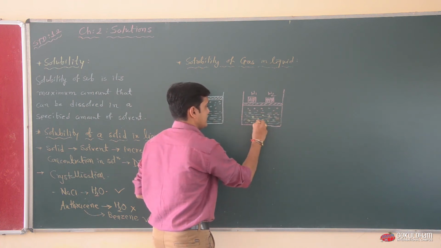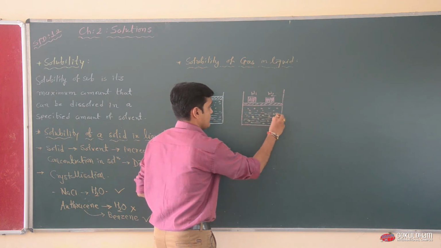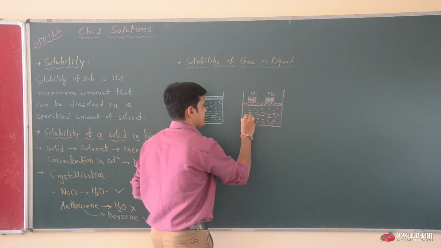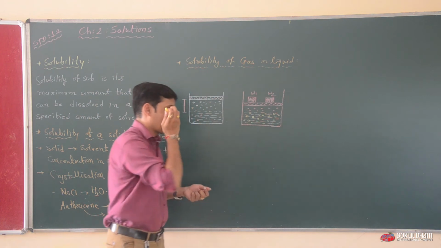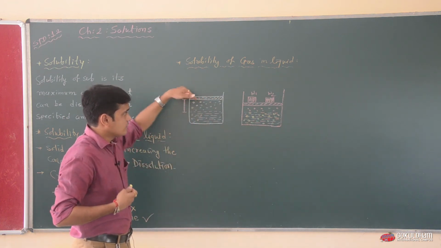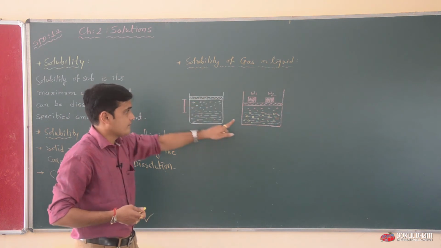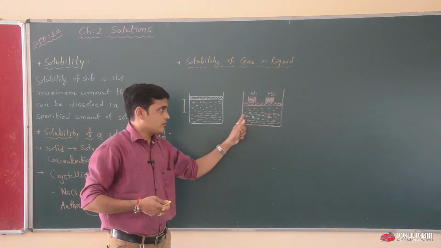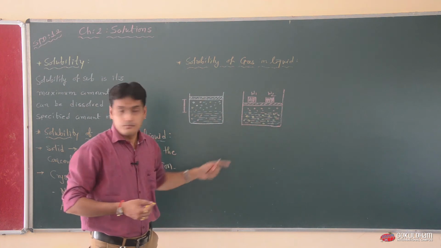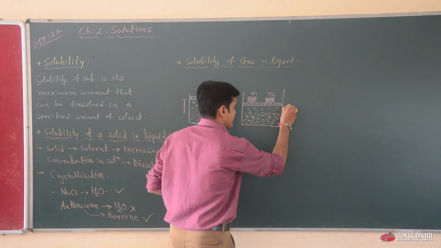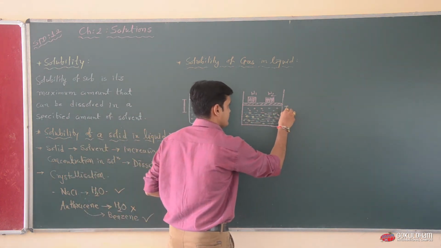So we can say that if we increase the pressure on gases, these moving particles are dissolved in large quantity in our solvent portion because the area is now very small.